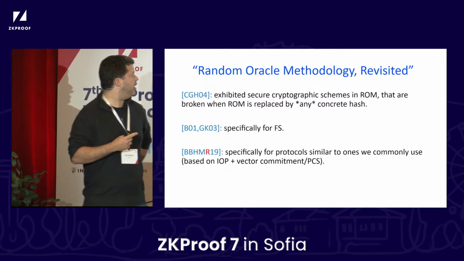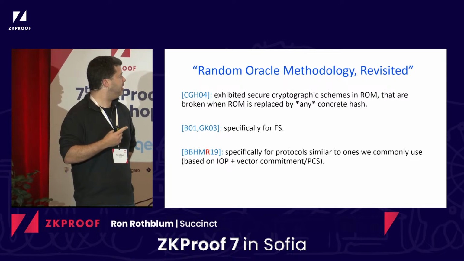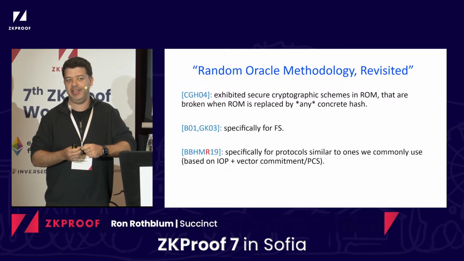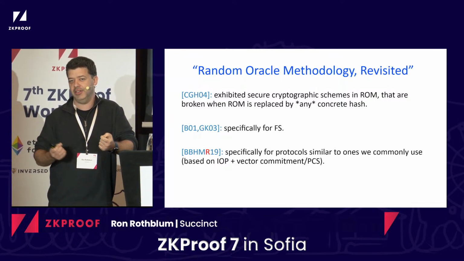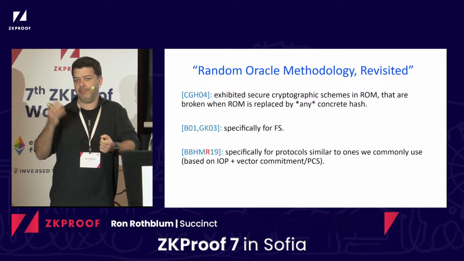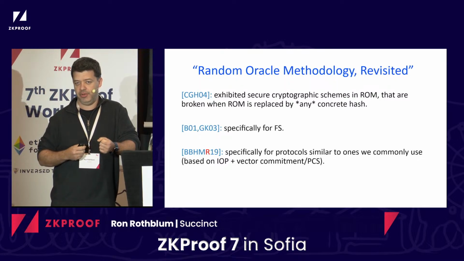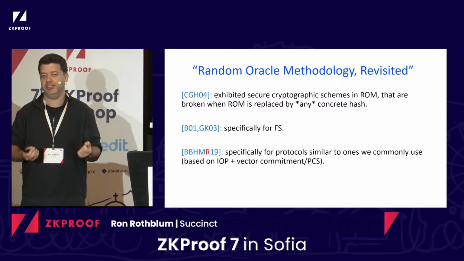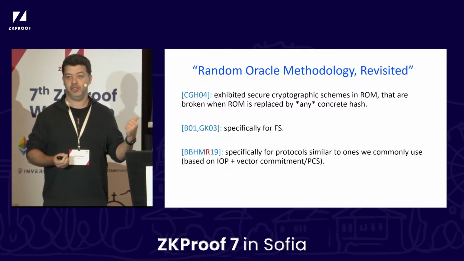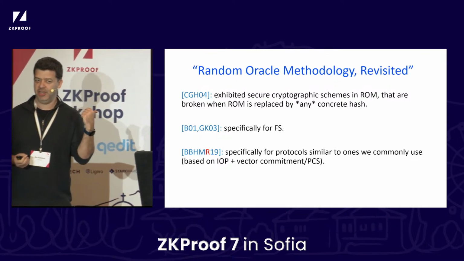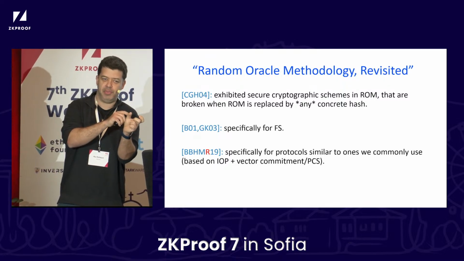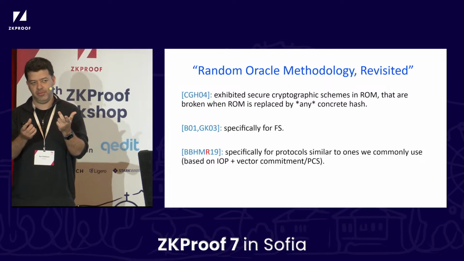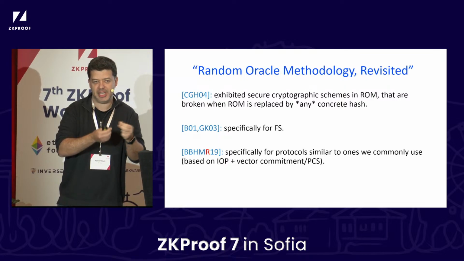And a few years ago, together with Bartusek, Bronfman, Holmgren, and Fermi Ma, we showed that actually, for the specific way that we build hash-based SNARKs, namely take an IOP and compile it using a vector commitment or a Merkle tree, however you want to think of it, even for that specific thing, which is a very common construction of SNARKs, we have a similar attack. So even that is broken. What's the catch here? Well, either the IOP or the vector commitment that you use for this result needed to be contrived. So we still had the contrived component. It was just becoming smaller and smaller.